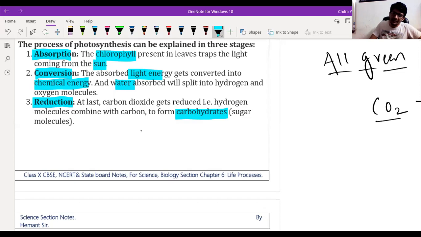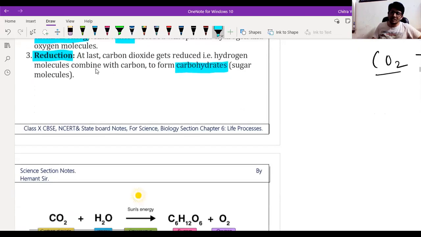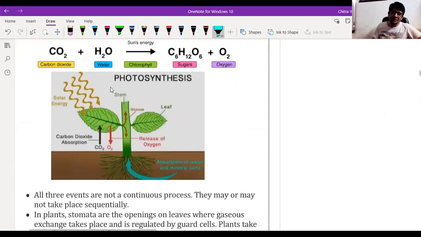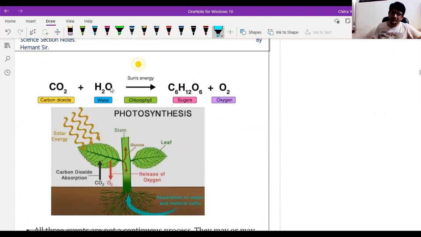Then the conversion of water molecules and carbon dioxide into carbohydrate is the reduction. So we have 3 basic steps of photosynthesis. You have to remember all these processes. We will go through the reaction of photosynthesis, then you will understand more clearly. See what happens here. Instead of sugar, we can write carbohydrate.